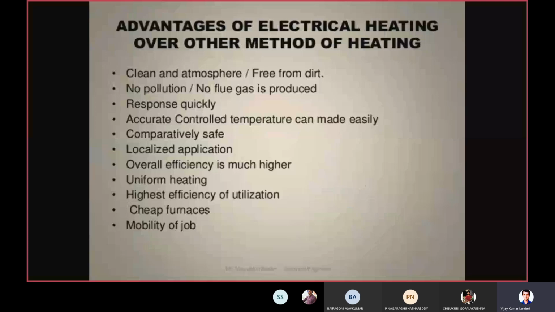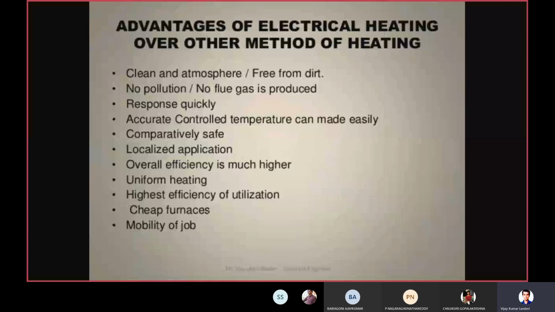The next one is no pollution, no flue gases are produced. I already said just now, whenever we heat any material by other methods, there is a possibility of gases or smoke coming outside. But if you go for electrical heating, there is no question of all these things. There will be no pollution and no flue gases, and the response is quick. As soon as you switch on the supply, the heating process starts. So the response is quick, and accurate temperature control can be made easily.